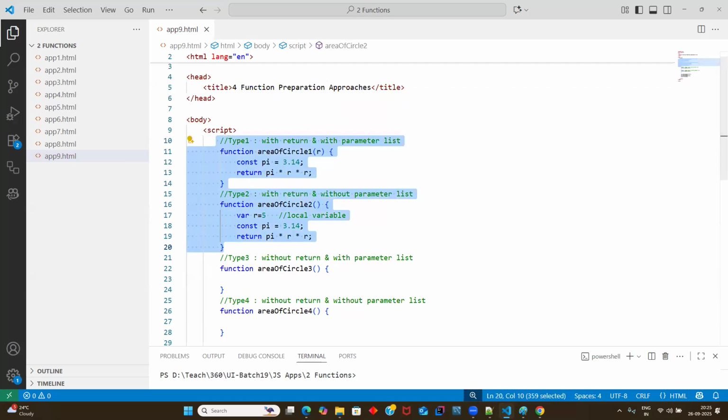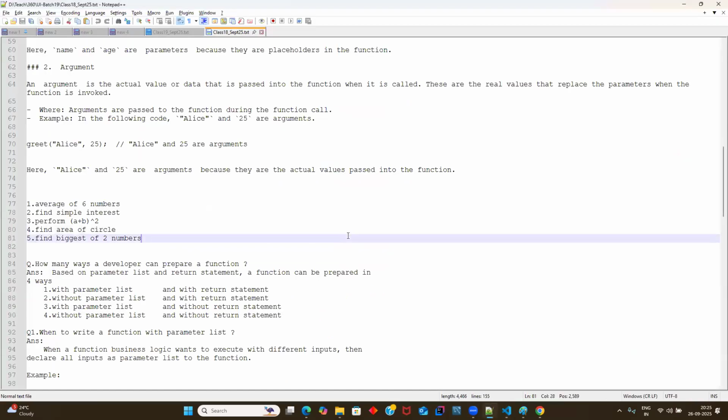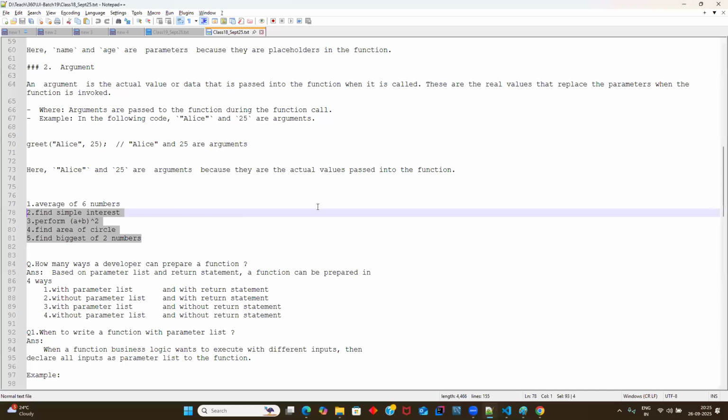Guys, again, I keep on telling you. I'm not sure how many of you practiced yesterday, but today at least you have to practice this way. Today definitely practice this way. This is the summary of complete functions, and let's get into the third one.